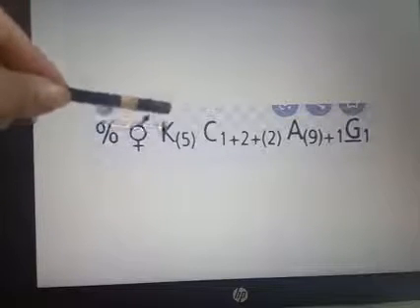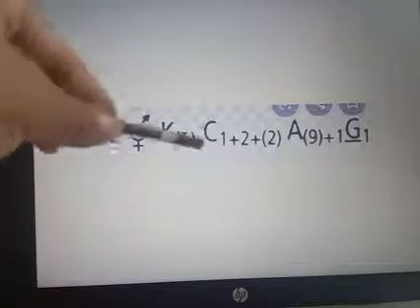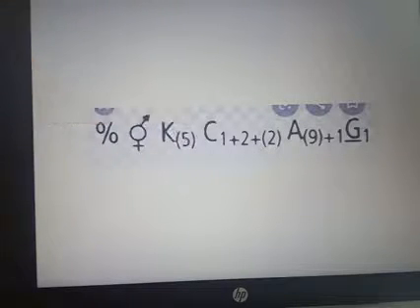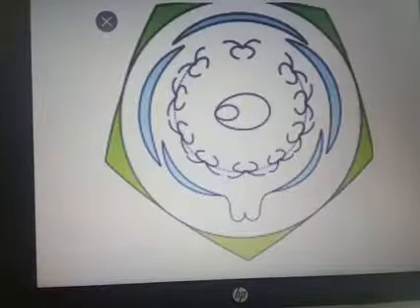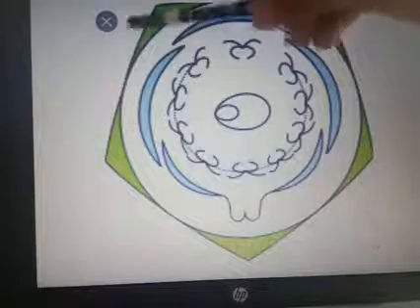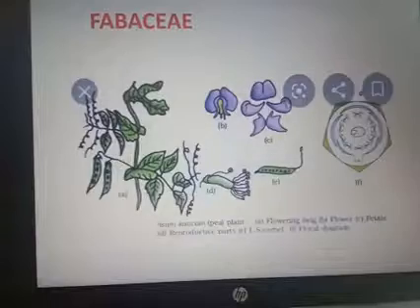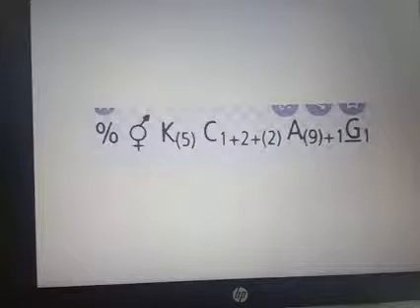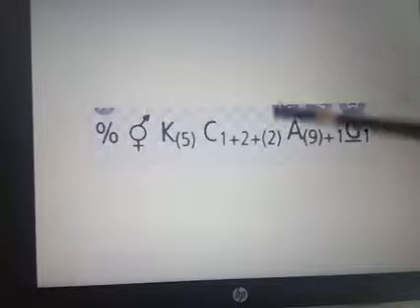Here K stands for calyx. The number of sepals is 5. Why is it put in brackets? That means the sepals are joined. You can see 1, 2, 3, 4, 5, and these 5 are connected, that's why we put them in a bracket. Then next is the corolla. Corolla is 1 plus 2 plus 2, meaning 1 standard petal, 2 wing petals and 2 keel petals. And these 2 keel petals are united, that's why we put a bracket here.